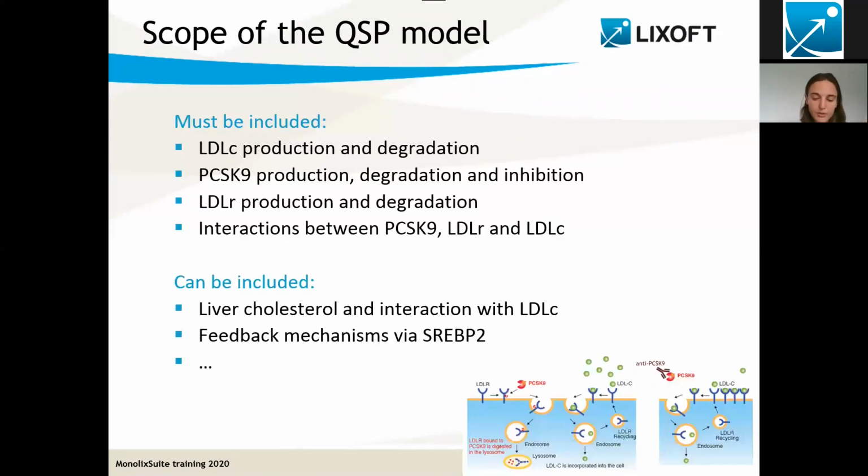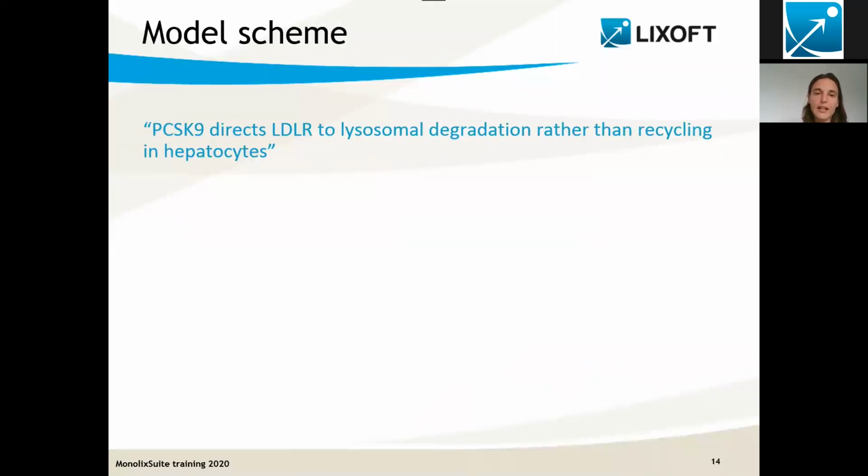Before I present you the full QSP model that has been selected, what I would like to address is how to draw the scheme for the model. I will really consider just a subset of the model. Let's assume that we read a sentence like this in the literature: PCSK9 directs LDLR to lysosomal degradation rather than recycling in hepatocytes.